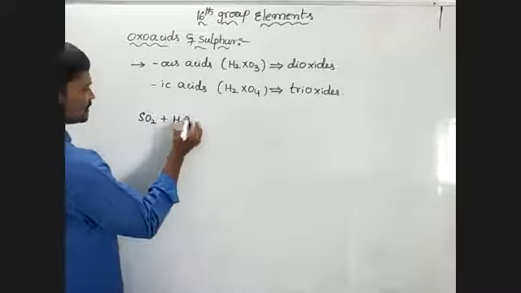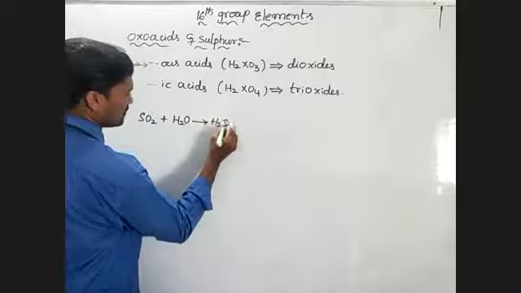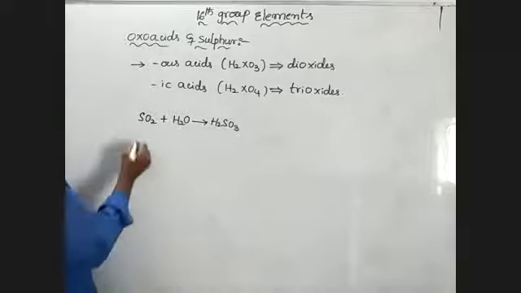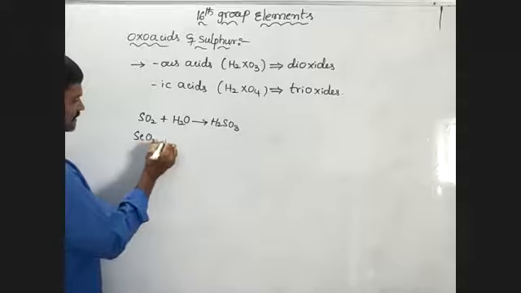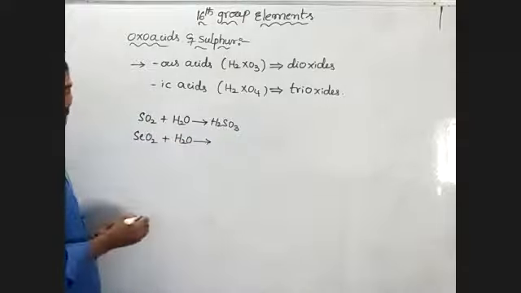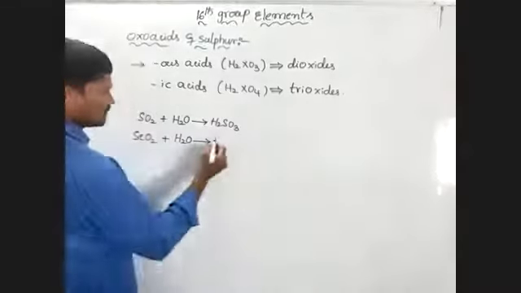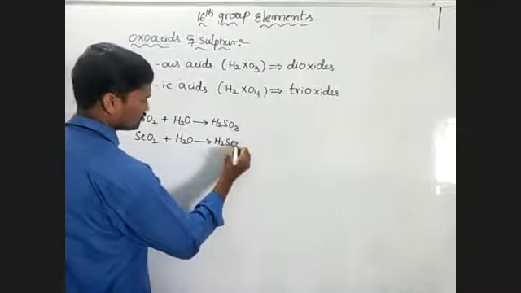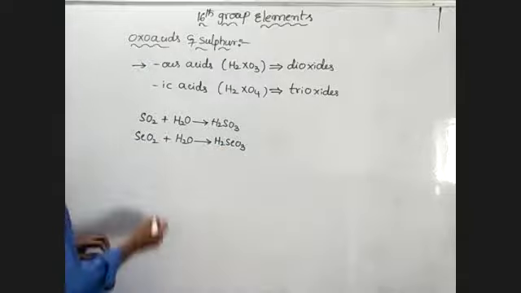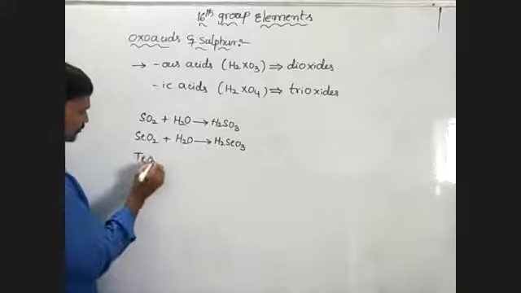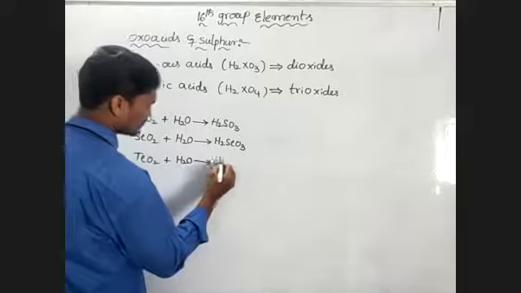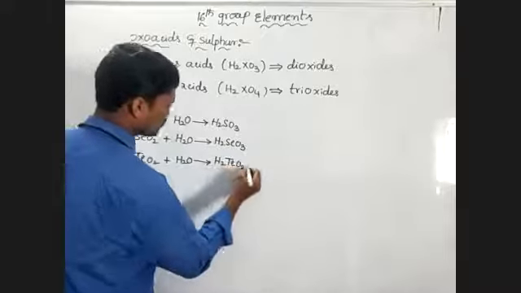When it reacts with water, it forms H2SO3. And selenium dioxide, SeO2, reacts with H2O, it forms H2SeO3, selenous acid. TeO2, tellurium dioxide, when reacts with water, it forms H2TeO3.